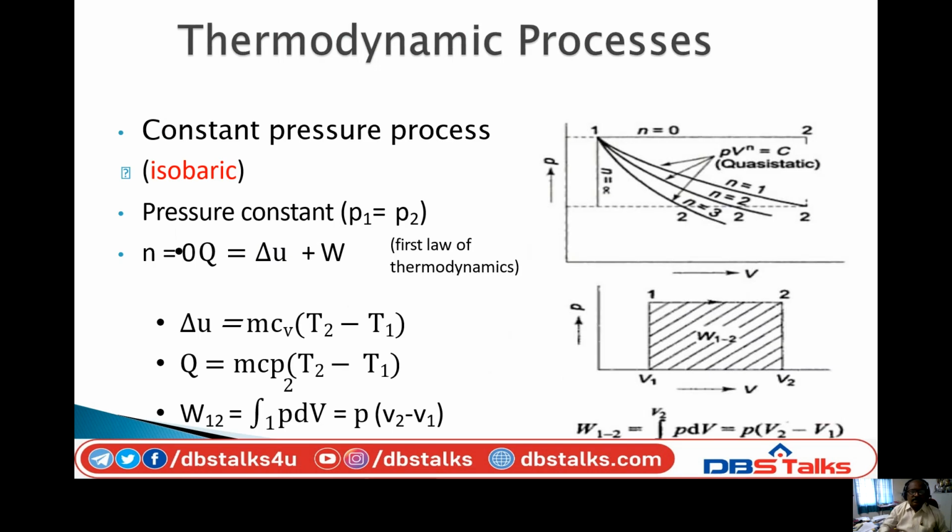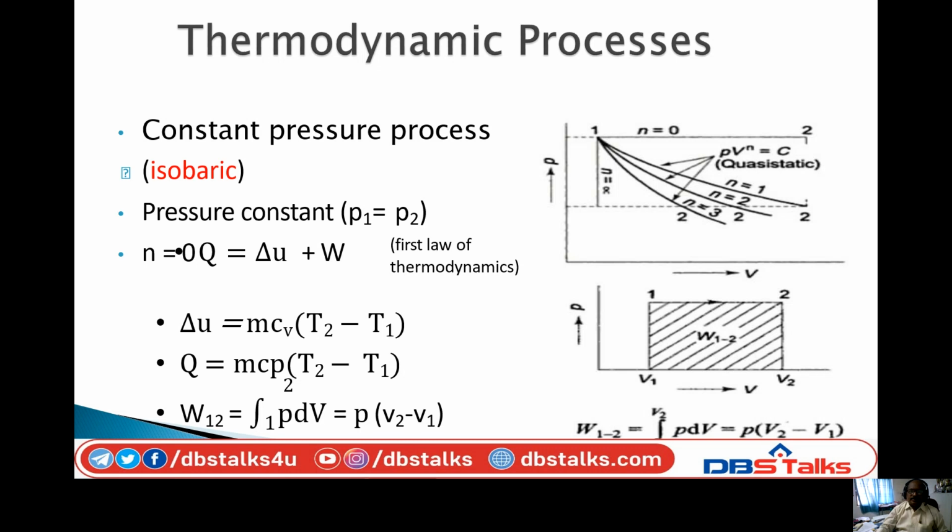In a thermodynamic process, this expansion can happen in different ways. There are different types of processes: constant pressure process, constant volume process, constant temperature process, polytropic process, and adiabatic process. We'll discuss them one by one.